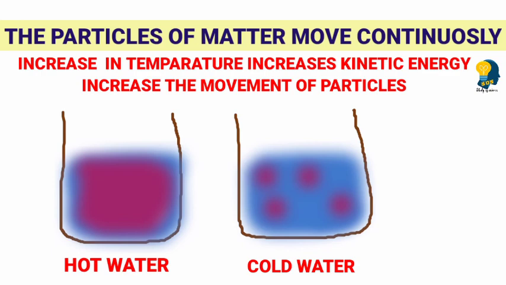Clear? So, in the above activities, we could observe that the particles of the matter intermix on their own with each other. They do so by getting into the spaces between the particles. We could observe that the ink particles easily occupied the spaces between the particles of the water. So this type of intermixing of particles is also called diffusion. Clear? I hope you could understand this concept very clearly, that the particles of the matter move continuously.